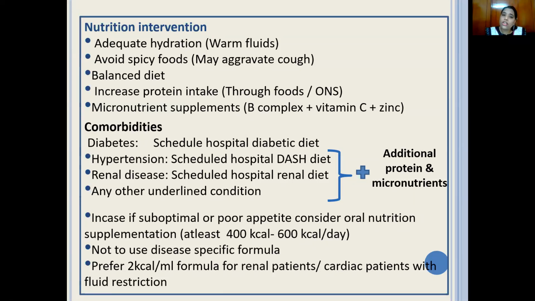The ideal thing we can do here is give a 2 kilocalorie per ml formula, which is more calorie dense. And why would it be even beneficial? Because they are dissolved in a very small quantity of fluid. So they can be ideal even for your kidney patients or cardiac patients or liver patients or any category which has got fluid restriction at any given point of time. So this is how you manage your patients with moderate illness. Okay, so the basic parameters won't change, but if needed, change the consistency, add supplements, and treat the underlying disease.